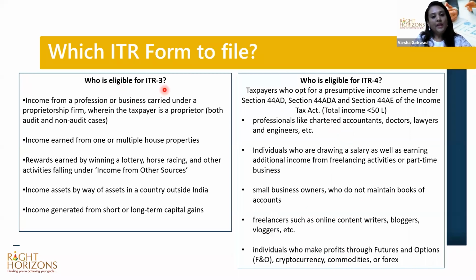Who is eligible for ITR 3? Income from profession or business carried on under a proprietorship firm, where your income is more than 50 lakhs and you're filing as business income. If you have income earned from one or multiple house properties, then you're eligible to file under ITR 3.